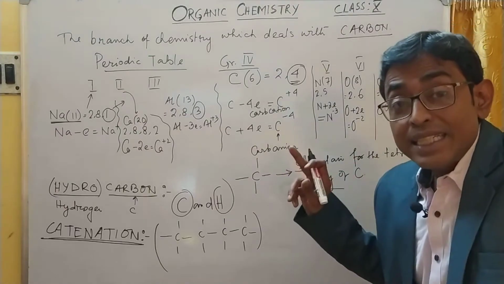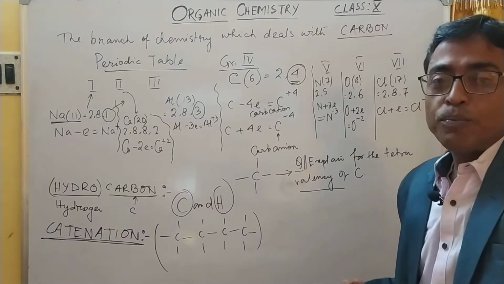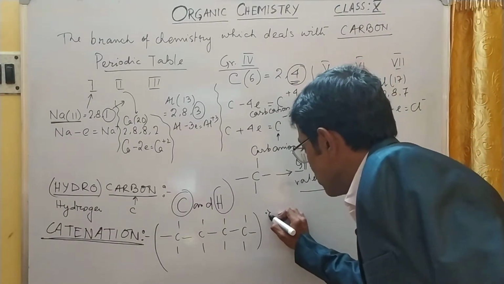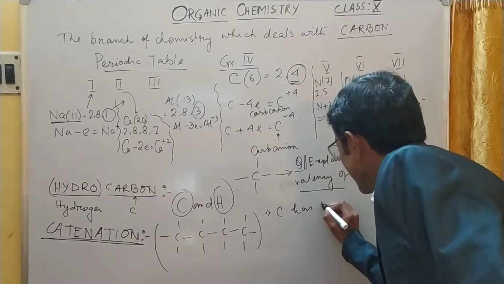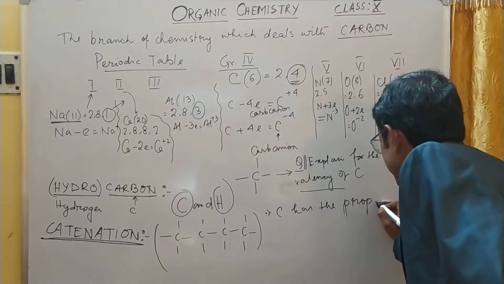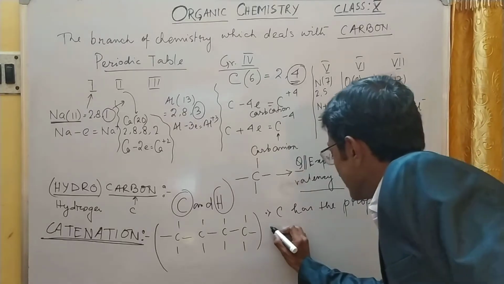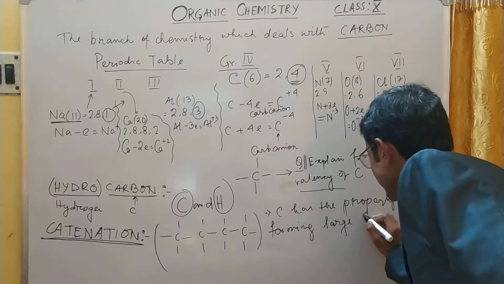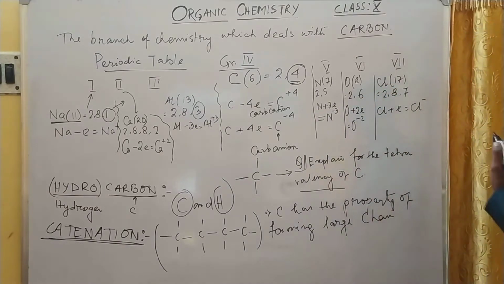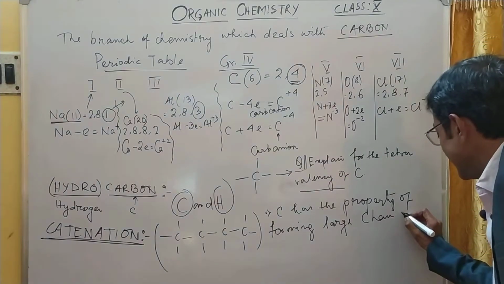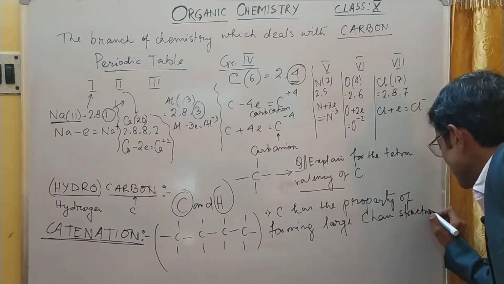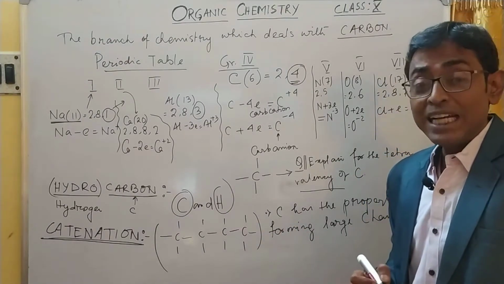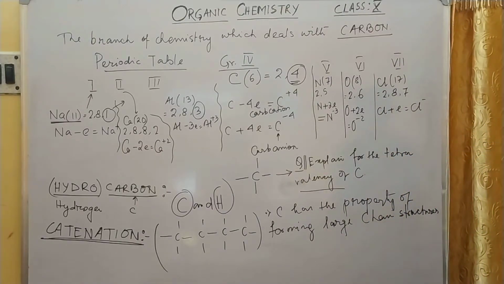Due to this catenation property, carbon has the property of forming long chain structures. I am writing it for you, please write it down along with me: carbon has the property of forming large number of long chain structures. That's why they can form a large number of compounds. That property is called catenation.